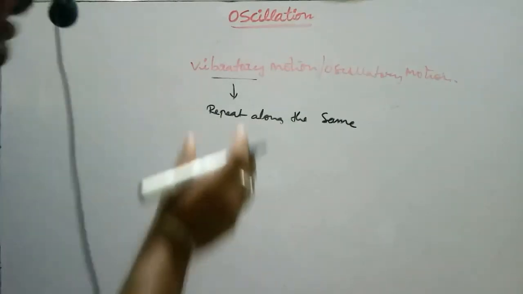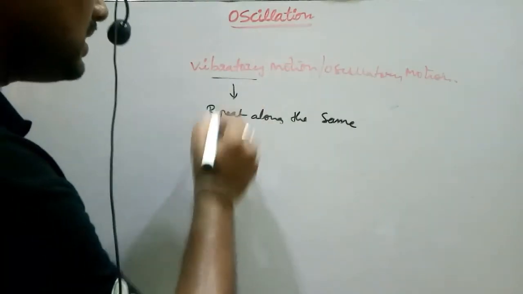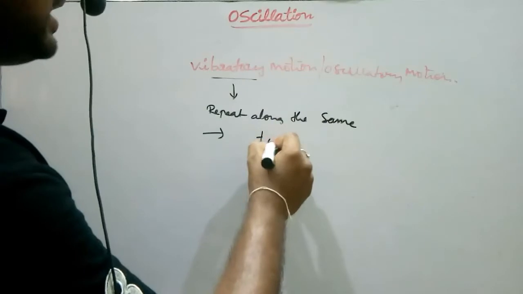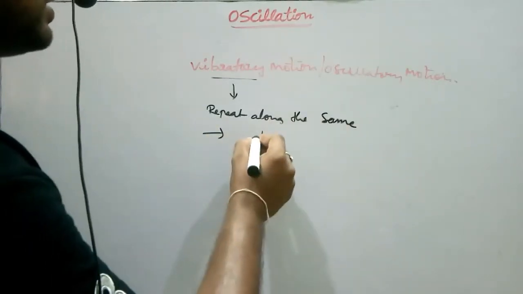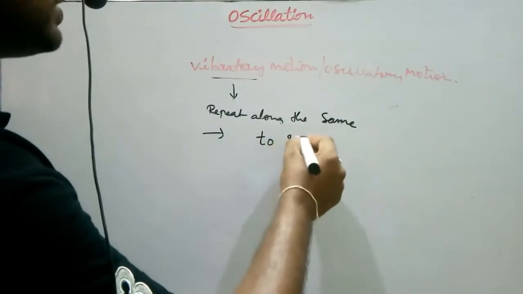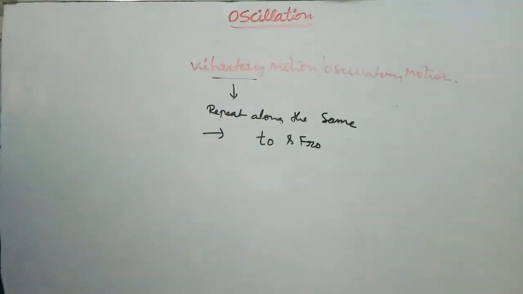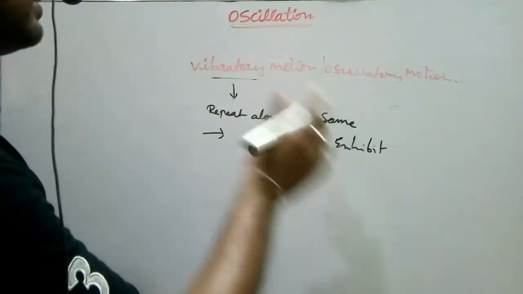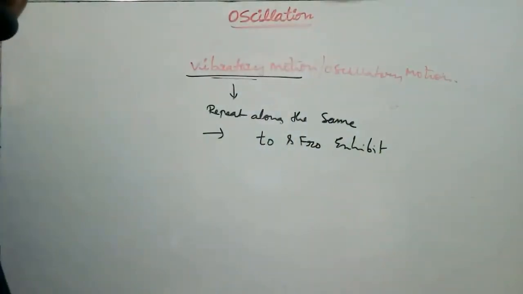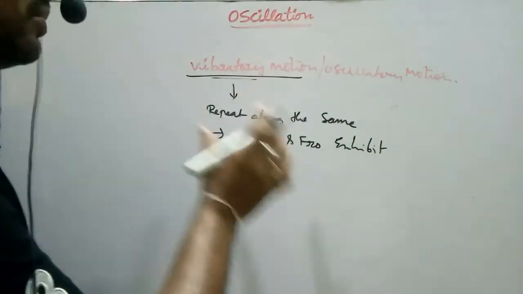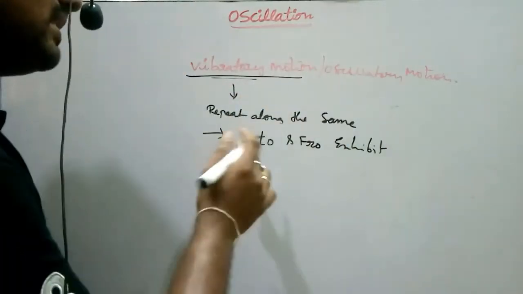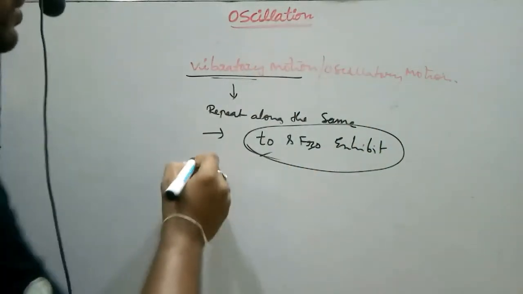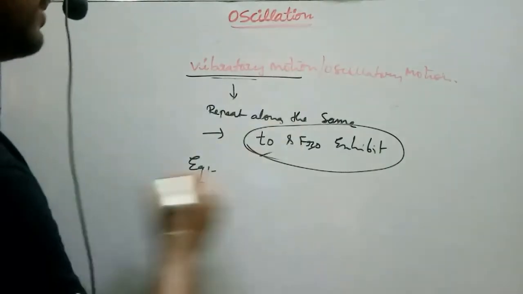If you observe that repeated motion, here the particle or body or object moves along any one dimension, along any one direction, and a to and fro motion is compulsorily exhibited. Okay, so this type of motion we call vibratory motion or oscillatory motion. The motion must be along the same path, and it exhibits to and fro motion. Okay, so such things are examples that we take.